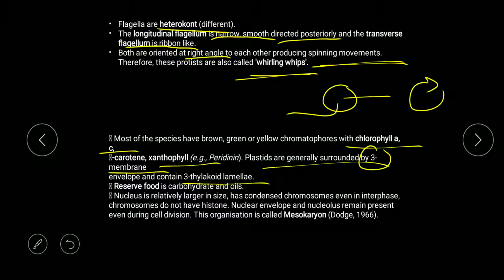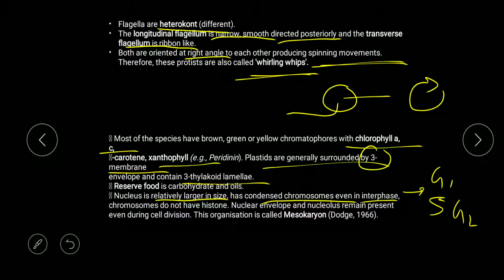Okay, the reserve food is carbohydrate and oil. As we have seen, the reserve food in case of diatoms is leucosin or chrysolaminarin, but here we have a carbohydrate and oil. Now, the nucleus is generally relatively large and has condensed chromosomes even in interphase. Interphase is the phase that occurs during cell division, and it consists of three phases: G1, S and G2.